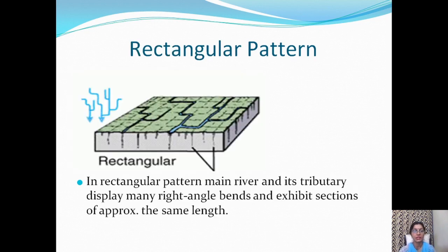Rectangular pattern. In this, the main river and its tributaries display many right angle bends and exhibit sections of approximately the same length. Here, the tributaries join the main river at right angles. You all are familiar with the shape of a rectangle.